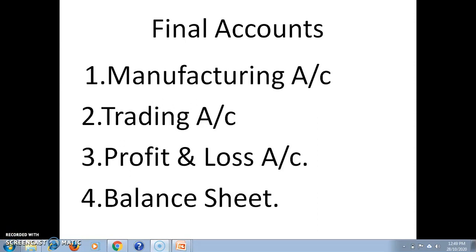Next, the account opened by a manufacturing as well as a trading organization is the profit and loss account. Okay, the next account after the trading account, opened by a manufacturing as well as trading concern or proprietary concern, is the profit and loss account. The profit and loss account is prepared by a business organization to record the indirect expenses incurred related to the cost of sales of the goods sold.